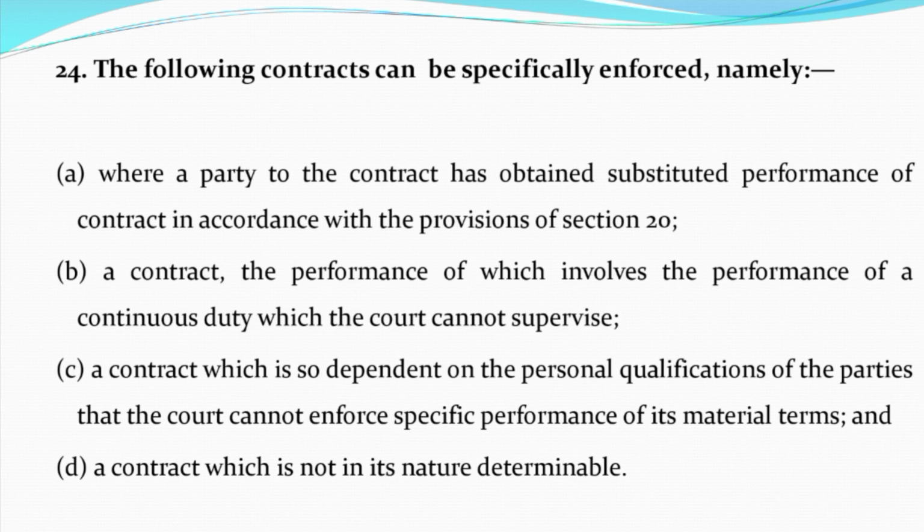Option C, a contract which is so dependent on personal qualification of the parties that the court cannot enforce specific performance of its material terms. And option D, the contract which is not in its nature determinable. And the correct answer is option D, that is a contract which is not in its nature determinable.